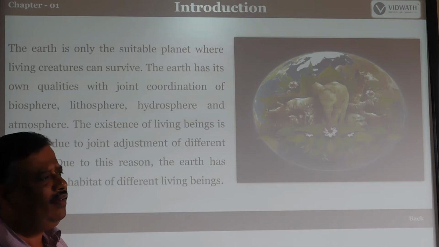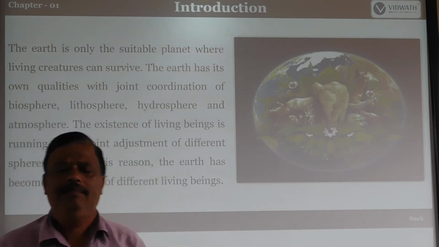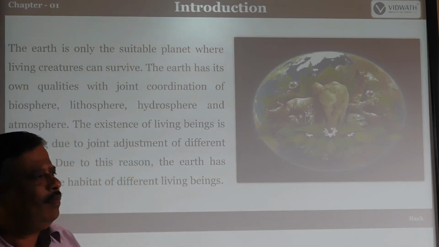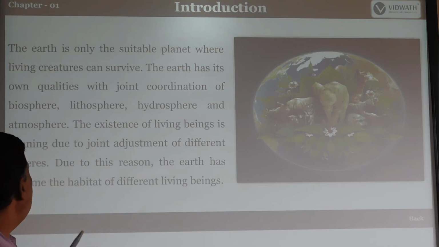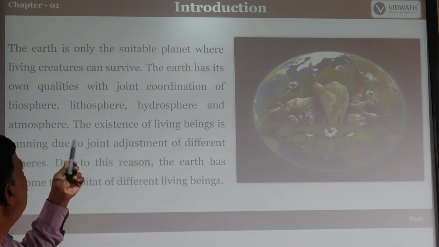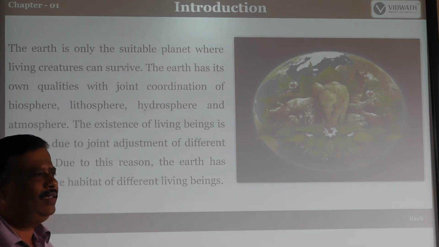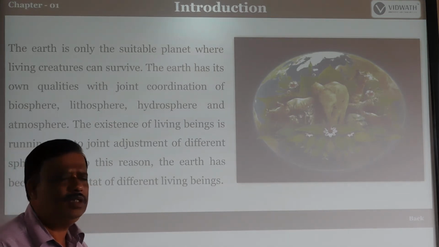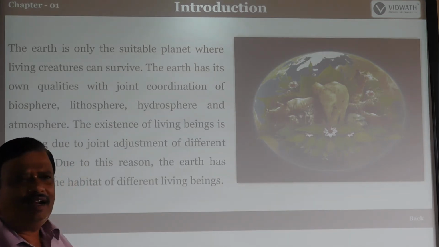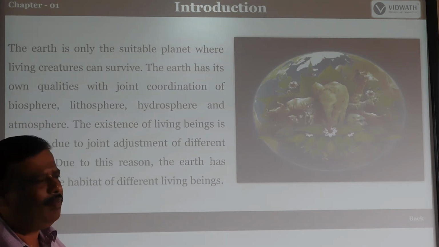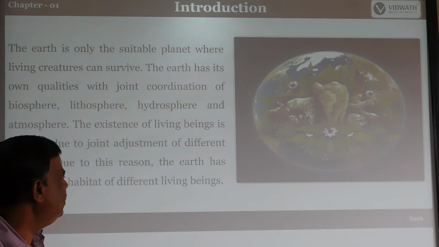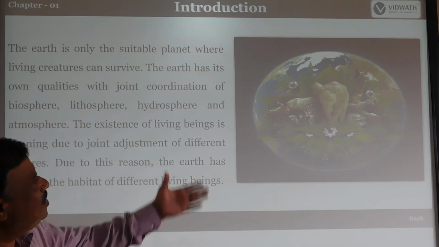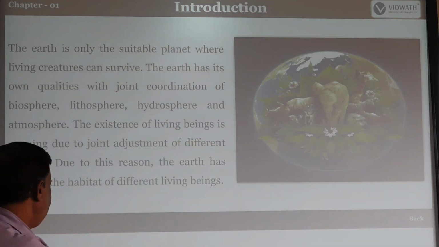Now, different habitats are living on the Earth because it has its own quality to coordinate with the biosphere, atmosphere, hydrosphere and also lithosphere. So the 4 spheres have coordination. That's why it has its own quality. That means due to this reason, it has become popular and helpful to the living creatures, different habitats living on the Earth. So see the picture of our Earth planet.